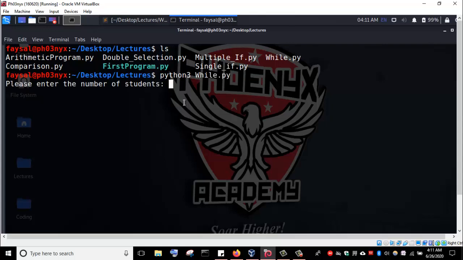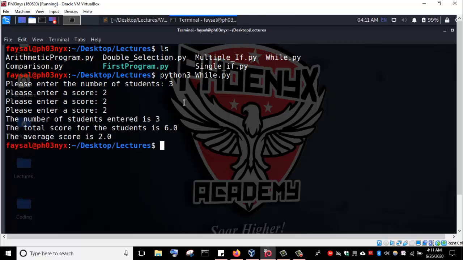Enter the number of students. Now let's enter, we have 3 students. Enter a score. I will enter 2. Enter 2. All right. So the number of students is 3. Yes, I've entered score, number of students, which is correct. Total score for the student is 6, which is also correct. And the average score is 2, 6 divided by 3 is, of course, 2, which is the average. So we can see that this program is calculating the average correctly.